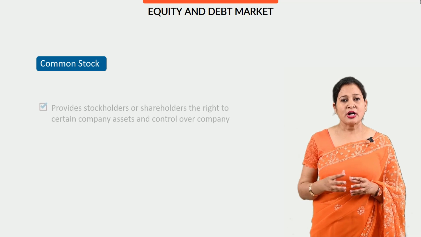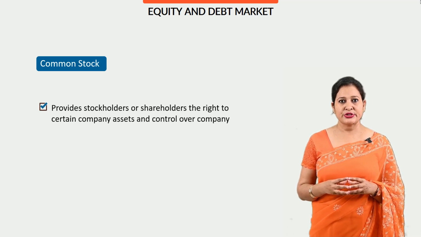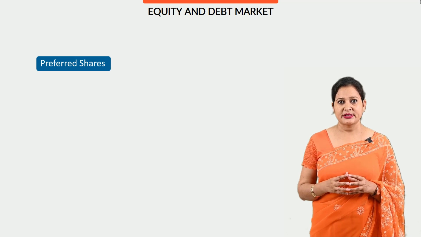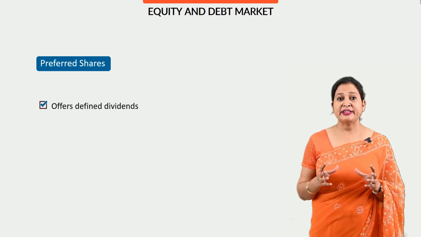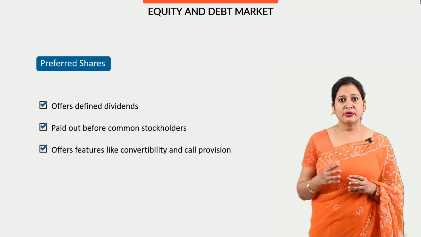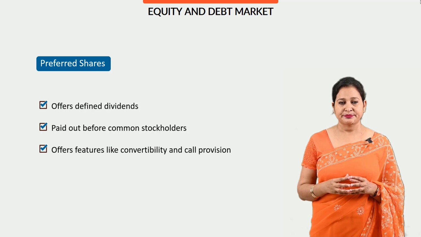Common stock. Common stock provides the stockholders or shareholders the right to certain company assets and control over the company. It offers greater capital gains. Preferred shares. Preferred shares offer defined dividends. These shareholders are paid out before common stockholders. Main features offered are convertibility and call provision.